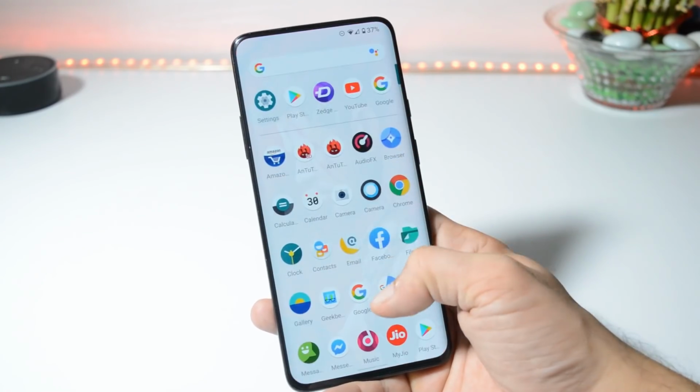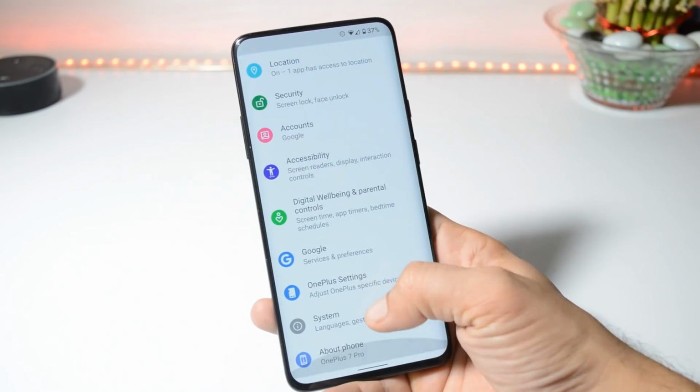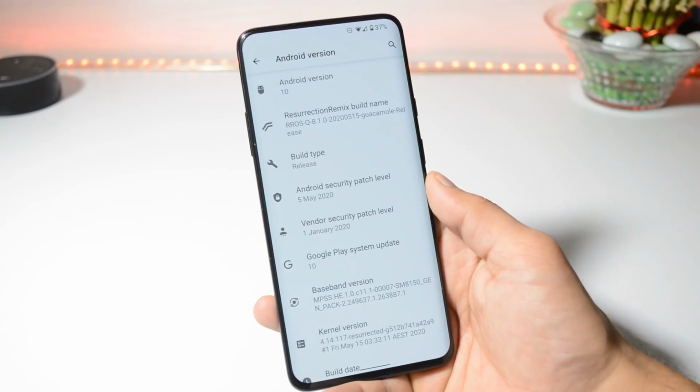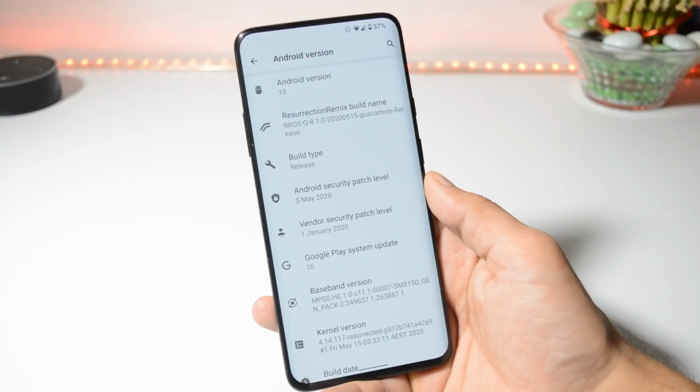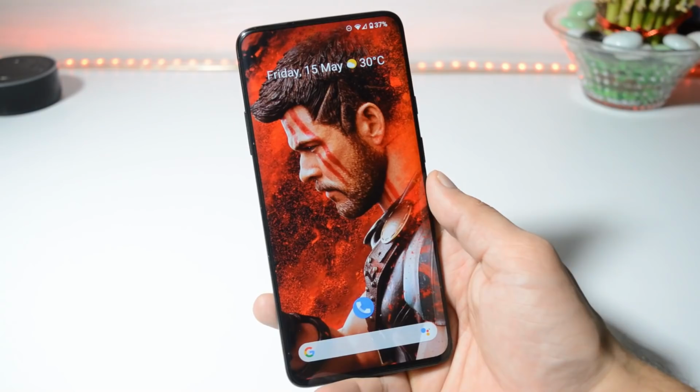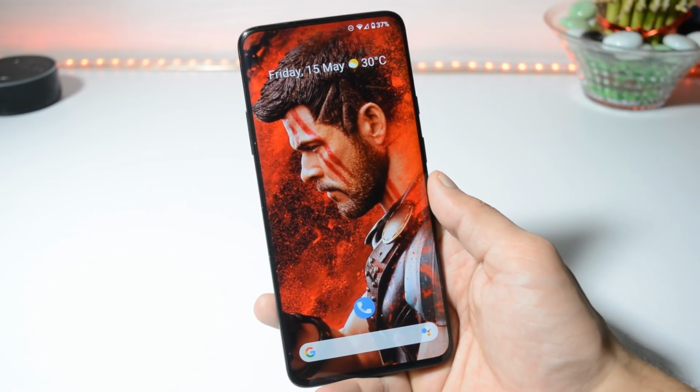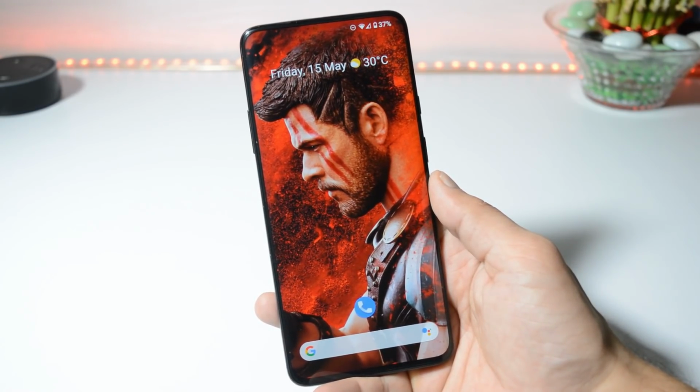So here I have my OnePlus 7 Pro. Let me show you the software information first by going to the About section. And here you can see the Android version is 10, the build name is Resurrection Remix and the security patch is the latest one, which is 5th May 2020. All the download links are given in the description below. You can check the downloads for your available devices.